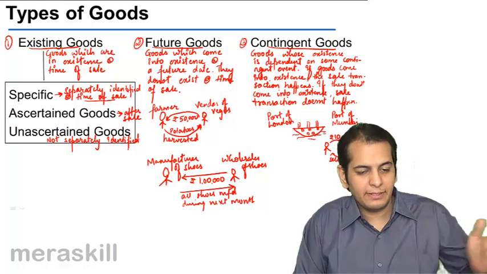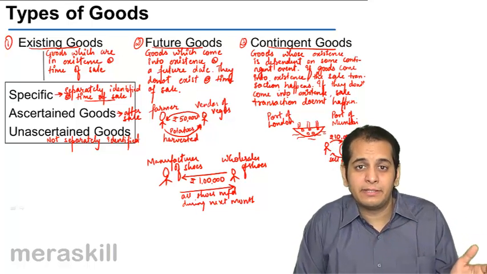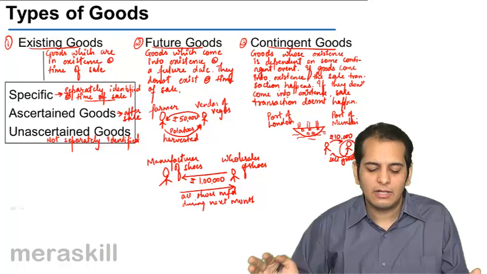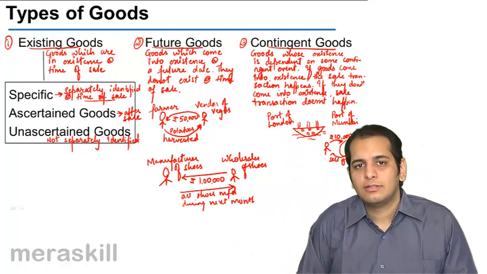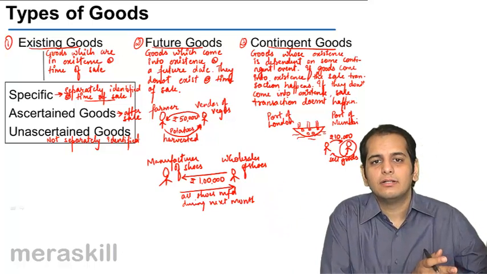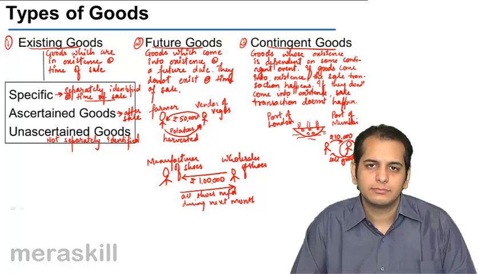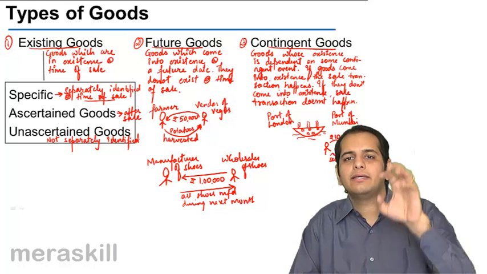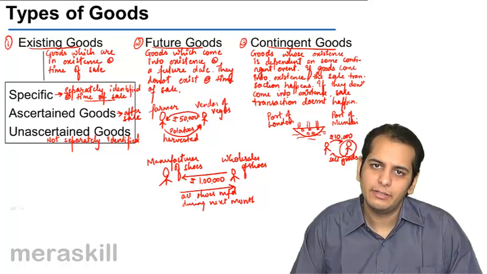Specific goods are separated at the time of sale. Ascertained goods are separated after the sale. Unascertained goods are not separated. They lie with the stock. They have not yet been removed from the stock to be delivered to the buyer. They are still lying in the stock. So they are called as unascertained goods.